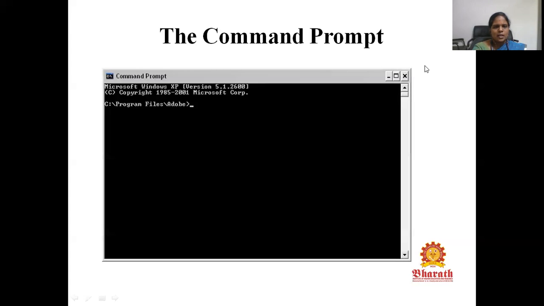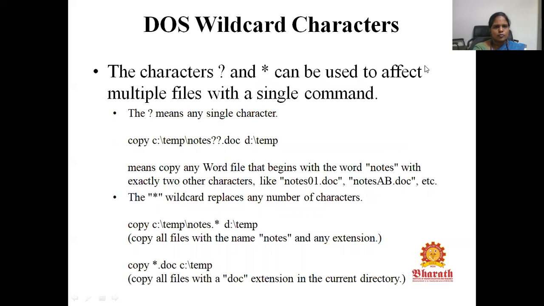So this is a sample command prompt. This is how the command prompt looks for Windows XP. DOS supports wildcard characters. Wildcard characters are used to affect multiple files with a single command. Here, the question mark is a sample wildcard character, and the star is a sample wildcard character.